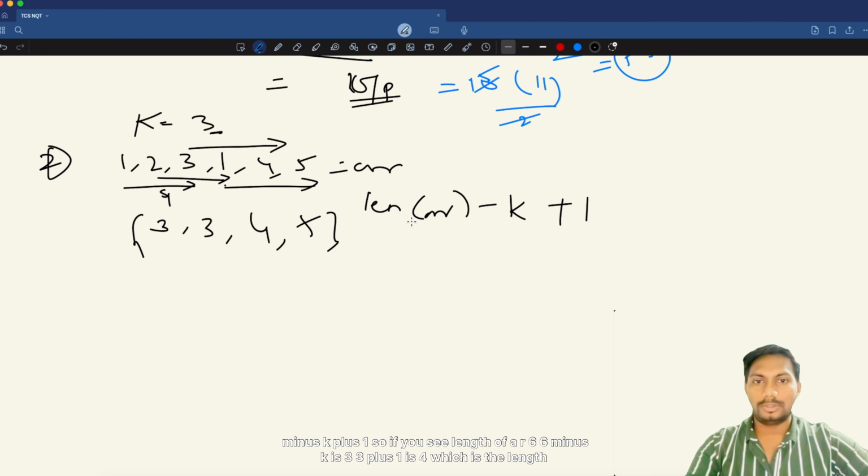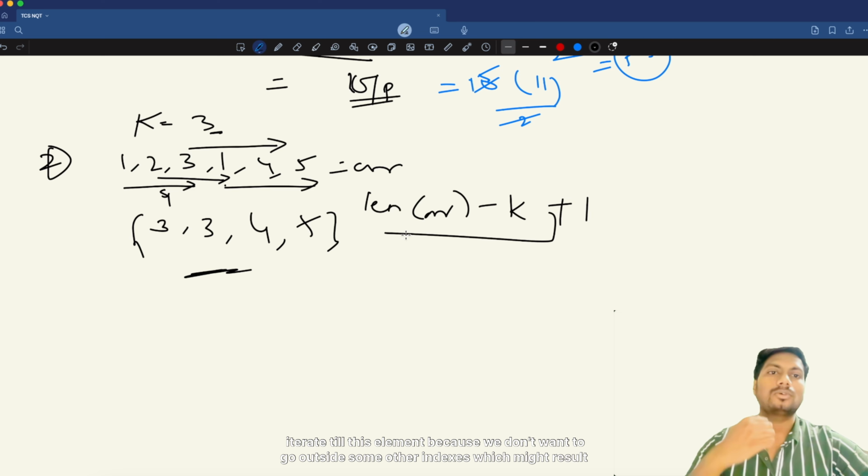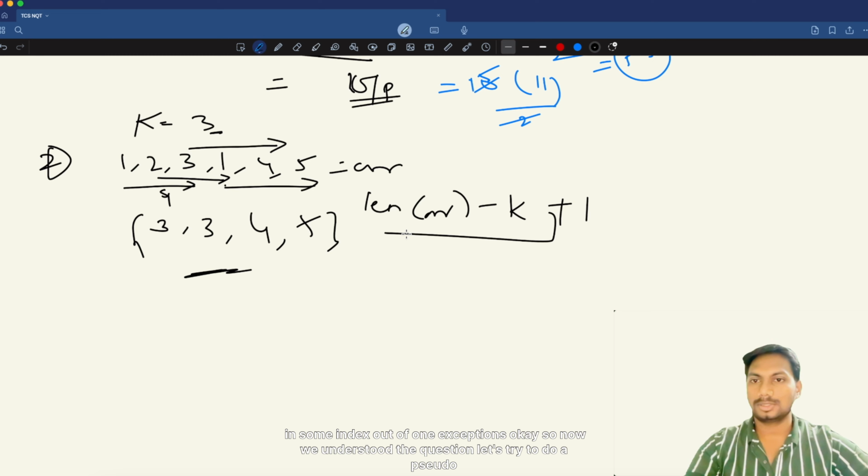So the length of ARR is 6, 6 minus k which is 3, is 3, plus 1 is 4, which is the length of this result, and it will not exceed that. That's basic math. So just keep this ready so that we can iterate till this element, because we don't want to go outside to other indexes, which might result in index out of bound exceptions.